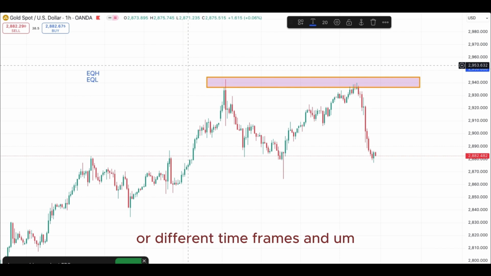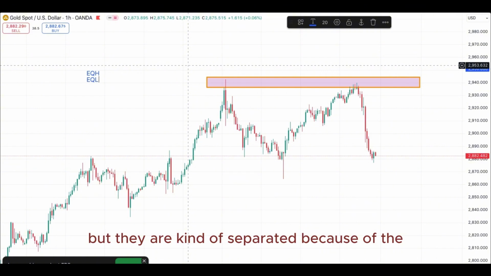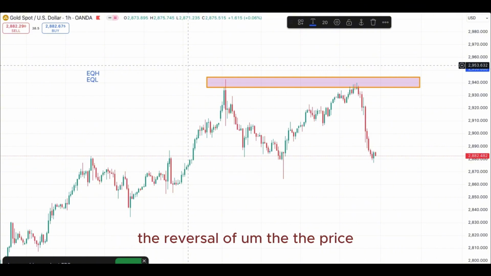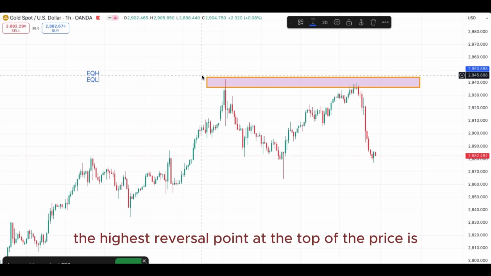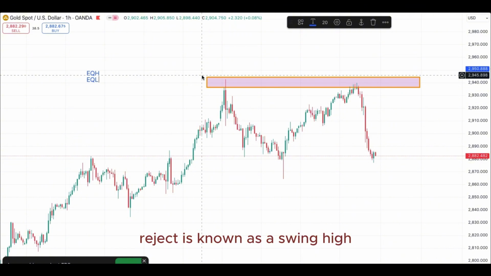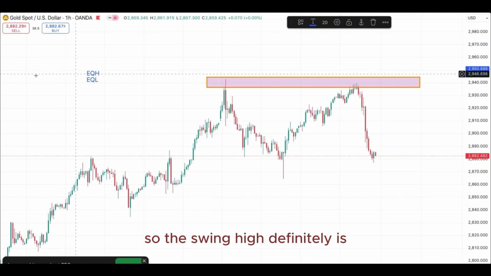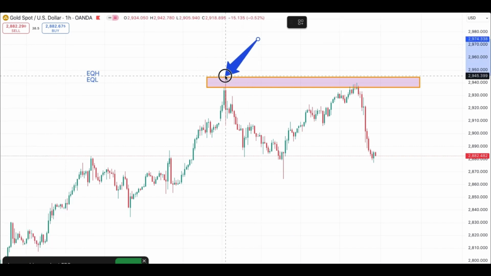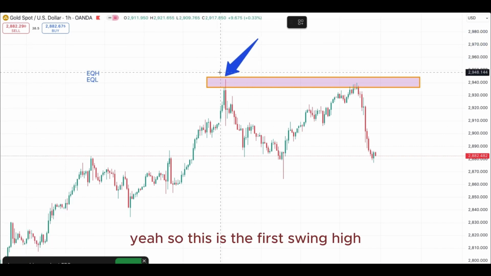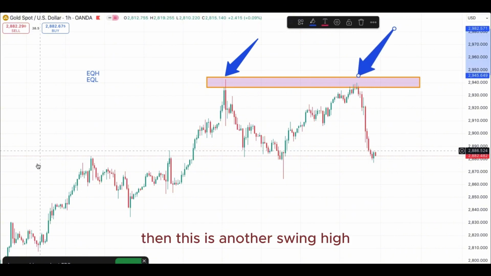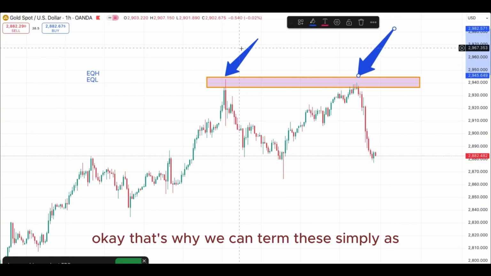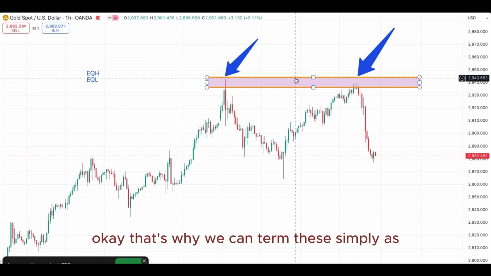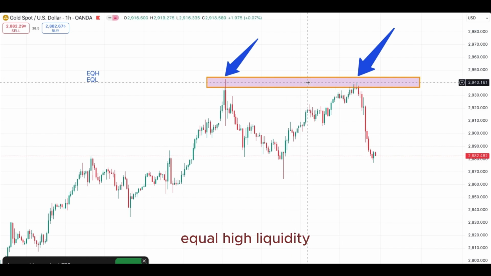frames, and it could be the same time frame, but they are kind of separated because of the reversal of the price. So the highest reversal points at the top of the price is known as a swing high. So the swing high definitely is what is at this point here. So this is the first swing high, then this is another swing high. That's why we can term this simply as equal high liquidity.